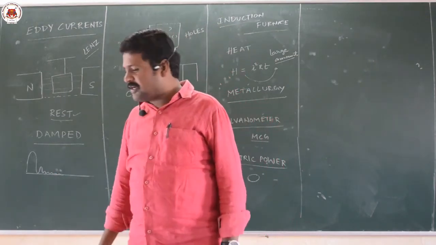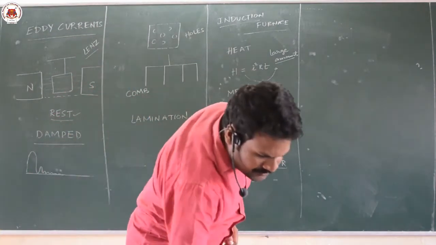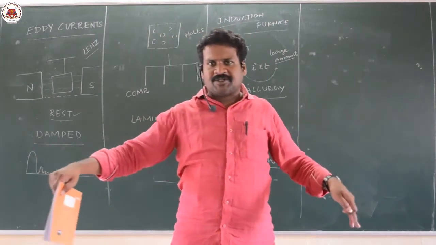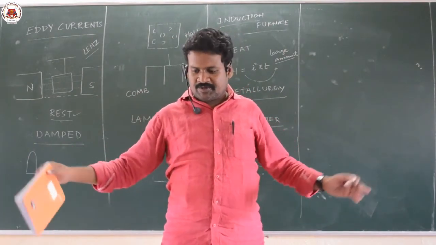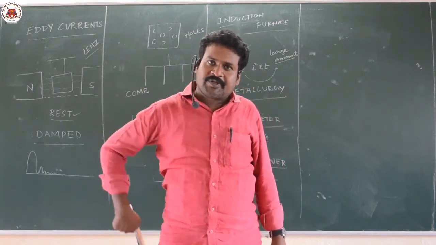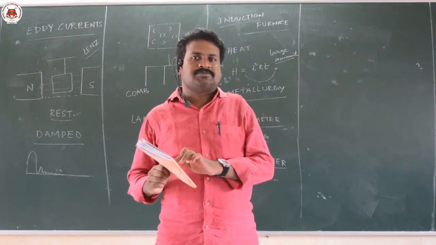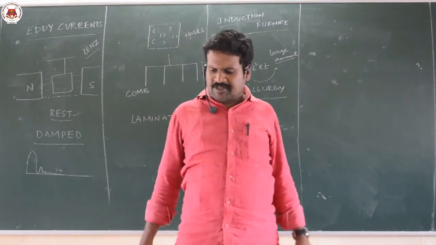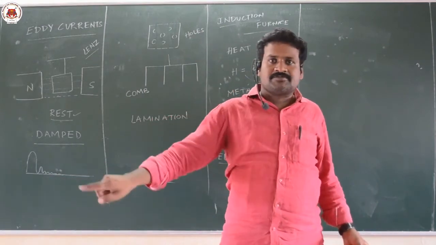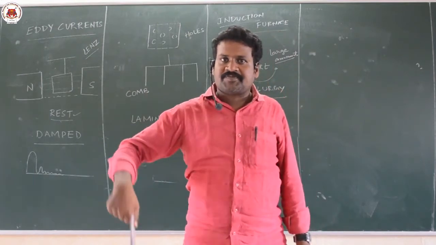And how do we get eddy currents? You take one copper plate like this. Assume that two magnets are there, on the right and left sides. You move this copper plate like this. When you are moving, eddy currents are developed because you are cutting the magnetic field lines. Just assume there is a magnetic field here, and I take this copper plate and move it like this.